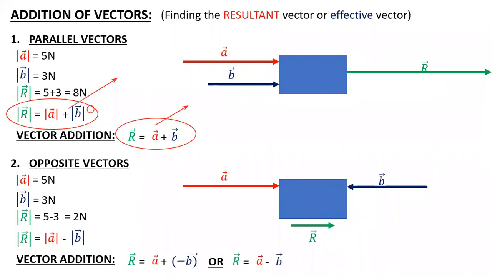So there is nothing called subtraction of vectors. There is nothing called subtraction. It is always addition. Subtraction comes only when it is oppositely directed. Is it clear?